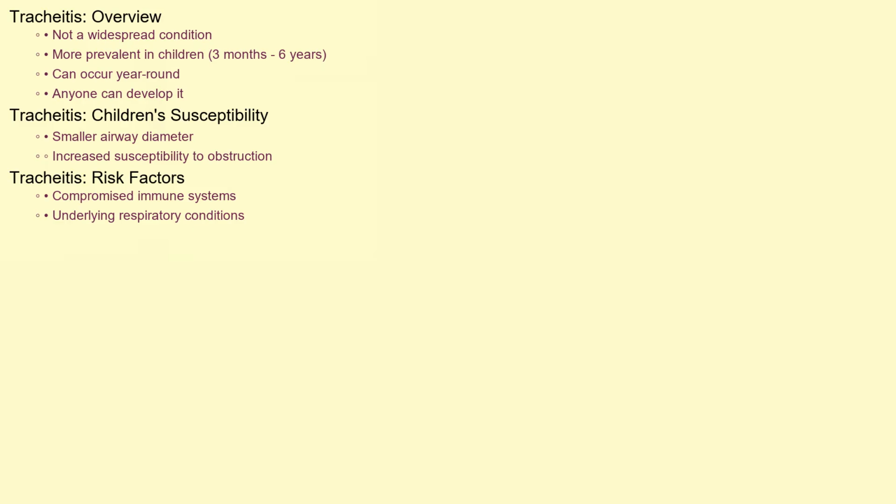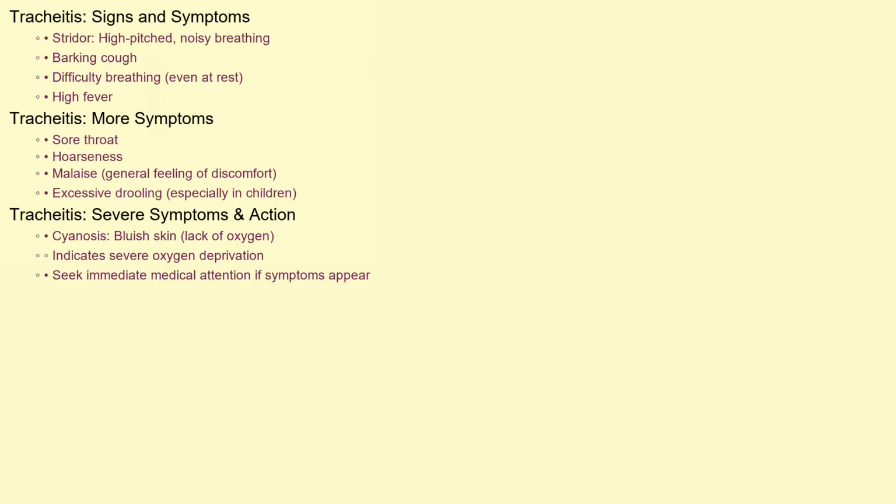Tracheitis isn't a particularly widespread condition, but it's more prevalent in children, especially those between the ages of 3 months and 6 years. This is likely due to their smaller airway diameter, making them more susceptible to airway obstruction. It can occur year-round but may be slightly more common during colder months when respiratory infections are generally on the rise. It's important to note that anyone, regardless of age, can develop tracheitis, particularly those with compromised immune systems or underlying respiratory conditions. The signs and symptoms of tracheitis can be alarming.